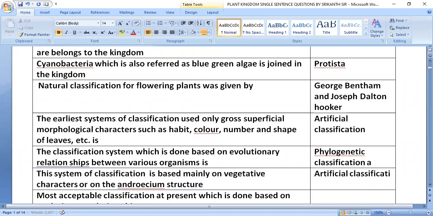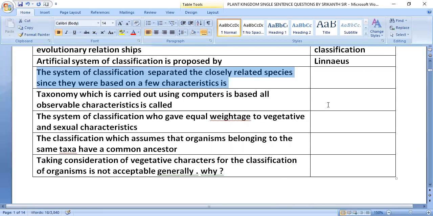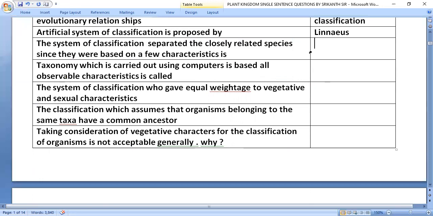The most acceptable classification at present, which is based on evolutionary relationship, is phylogenetic classification. The artificial system of classification was proposed by Linnaeus. The system that separated closely related species, since it was based on a few characteristics, is artificial classification.